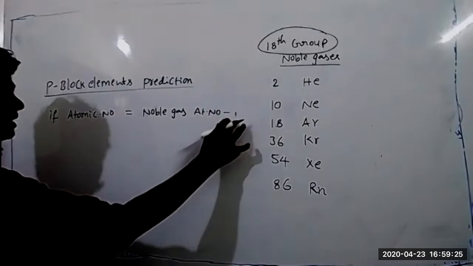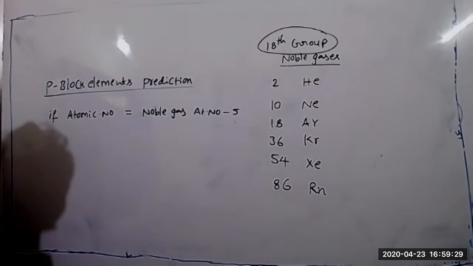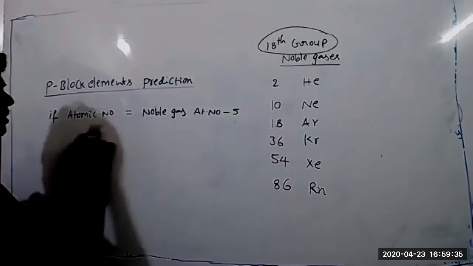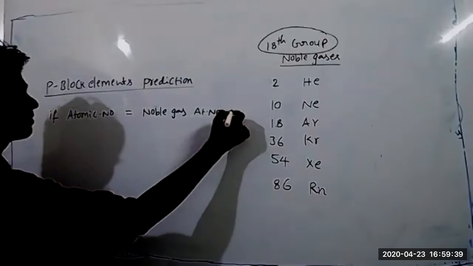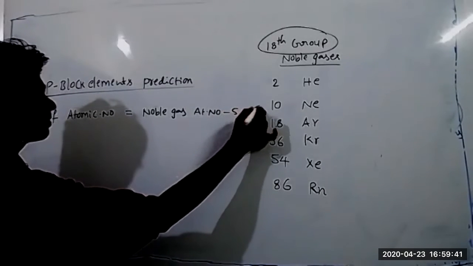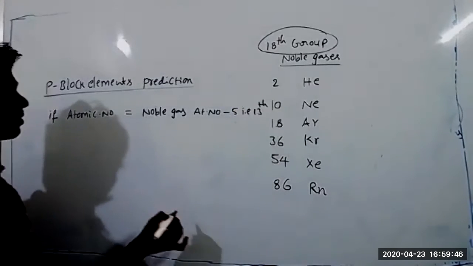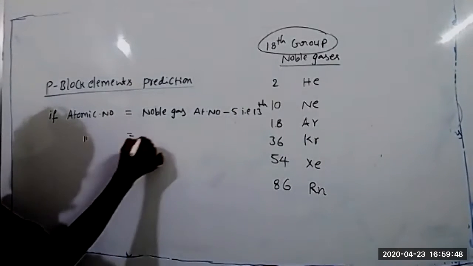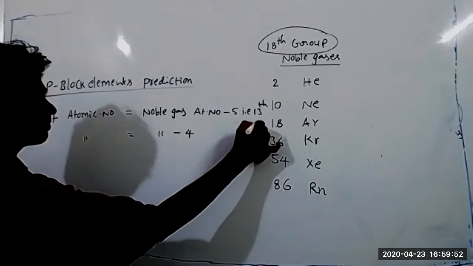Okay, first we take minus 5: that belongs to the 13th group. Atomic number equal to noble gas atomic number minus 4 is the 14th group.